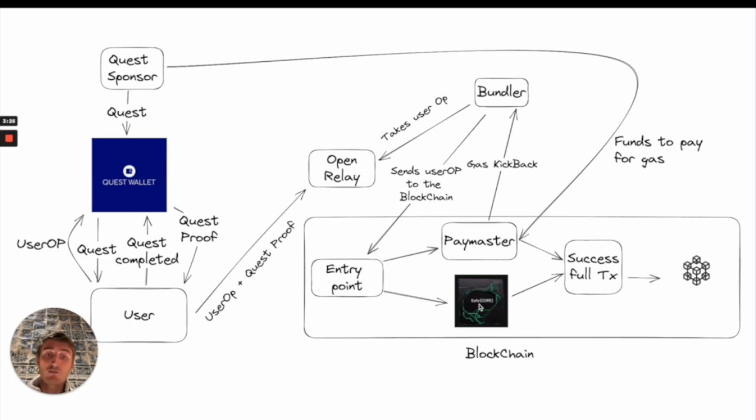This transaction will go through the smart contract account of our user and through the paymaster deployed by our sponsor. This paymaster will send a kickback to our executor, giving them the refund of the gas fees they spent to execute the transaction of our user and a little fee to incentivize them to take that juicy transaction. And the transaction will end up on chain and our user will have had a gasless transaction.